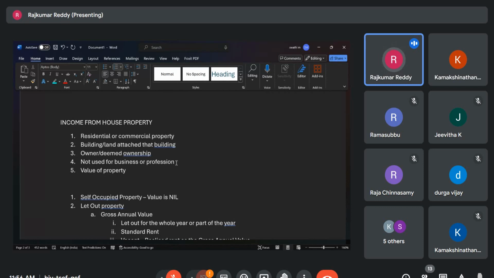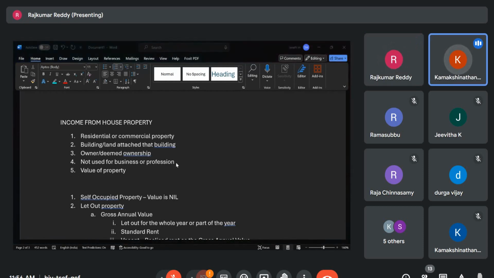So with this, we have covered two heads of income. Two more heads are important: profits and gains of business or profession, and capital gains. Then the fifth one, income from other sources, is very small. Maybe if you take another 2 hours, I think we can complete the remaining 3 heads also.